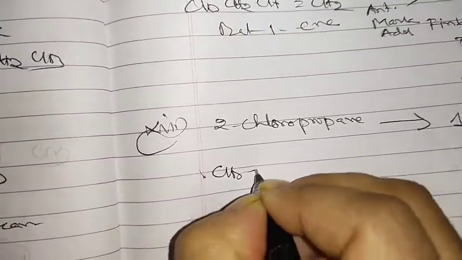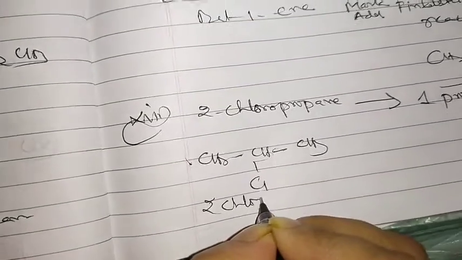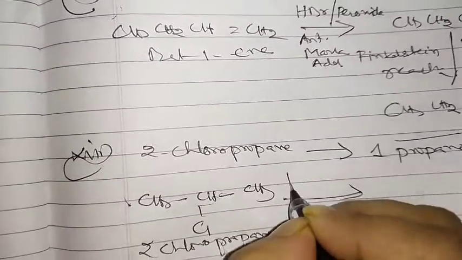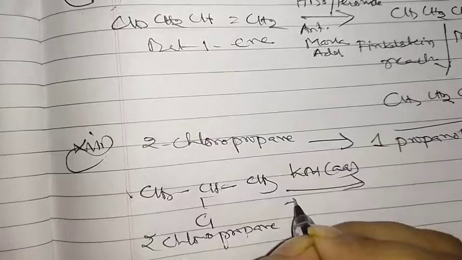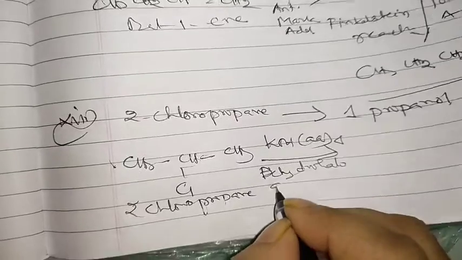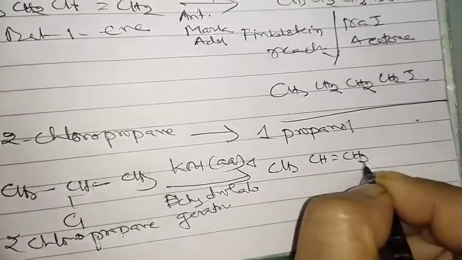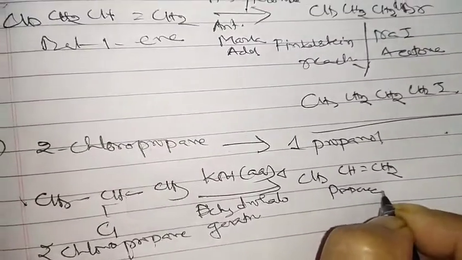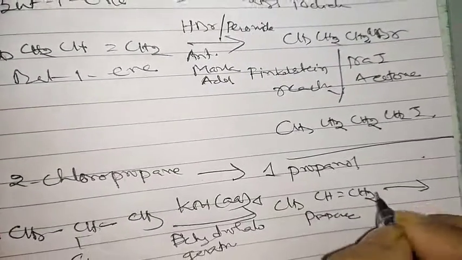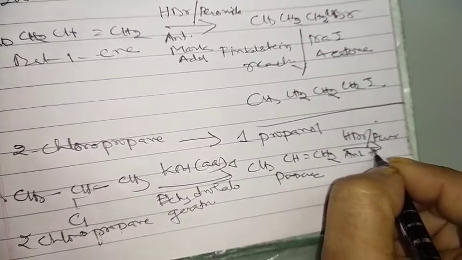So in 2 CH position chlorine will come and this is CH3. So 2 chloropropane. Okay, and now we have to convert it with aqueous KOH and heat, dehydrohalogenation. So what is coming now? CH3 CH double bond CH2. Over. Now propene is over. Now we have to convert it into which one? It is peroxide adding HBr, peroxide and anti-Markovnikov.